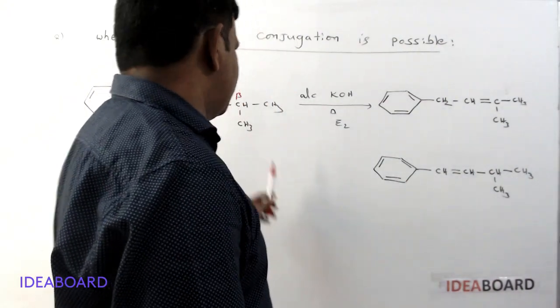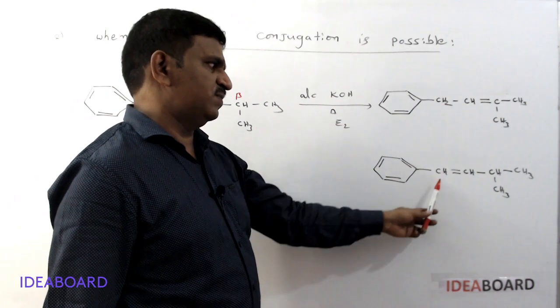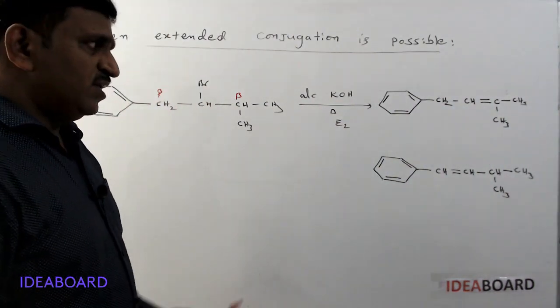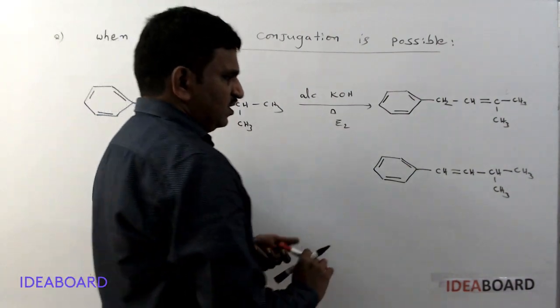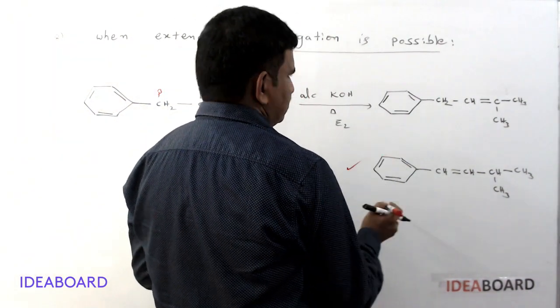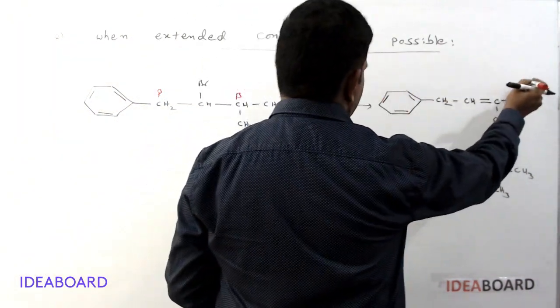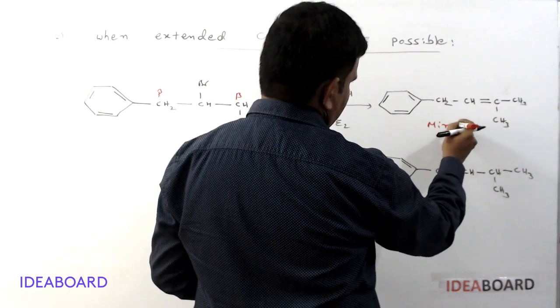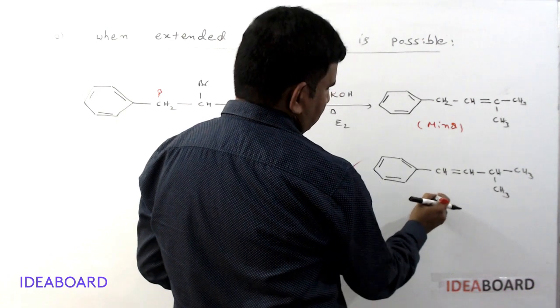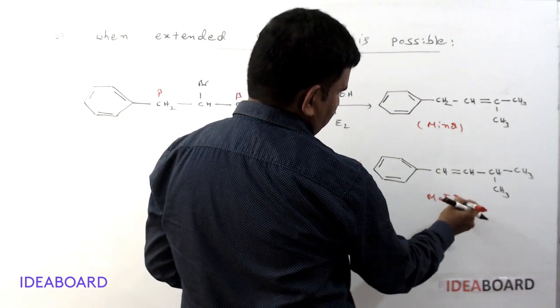As per Saytzeff, we can say this is the major product, but as per Hoffman, this is the major product. But which is occurring actually? Here, this is the major product and this is the minor product. So this is the minor product only, it is not formed majorly.